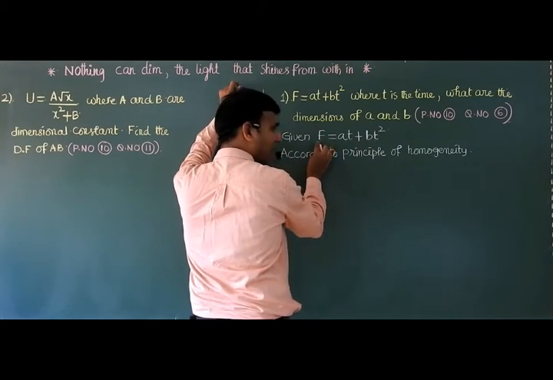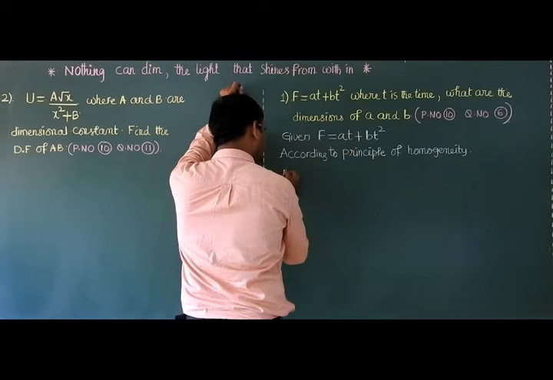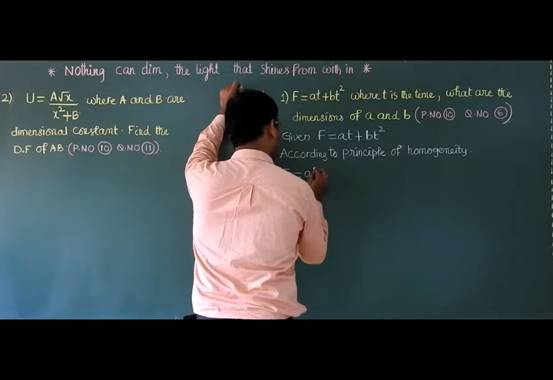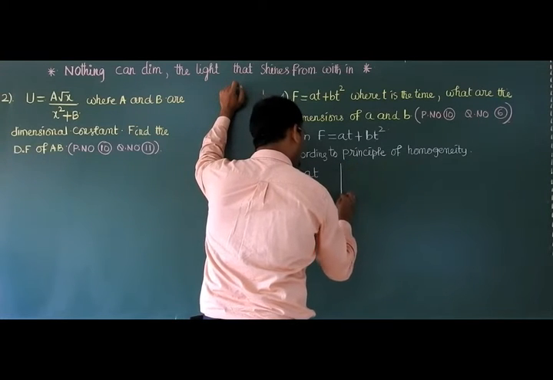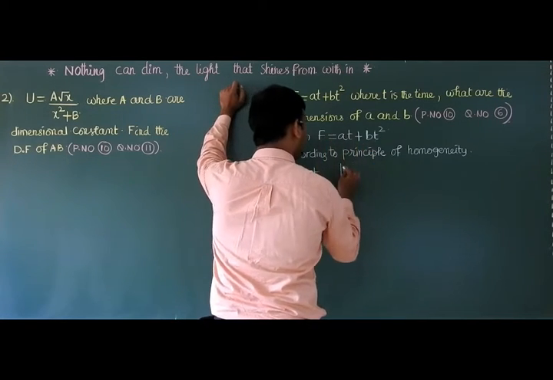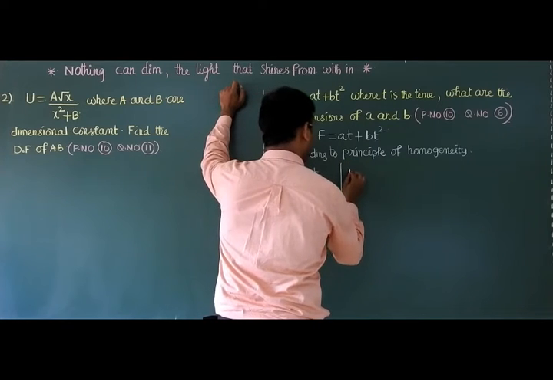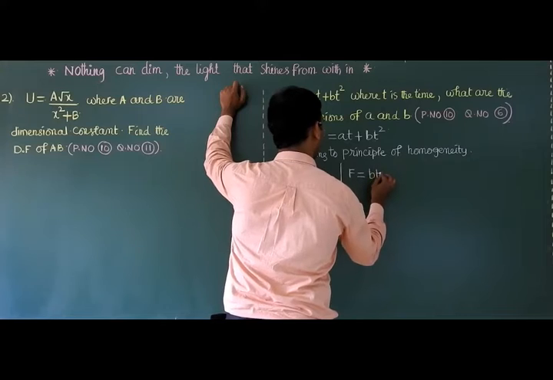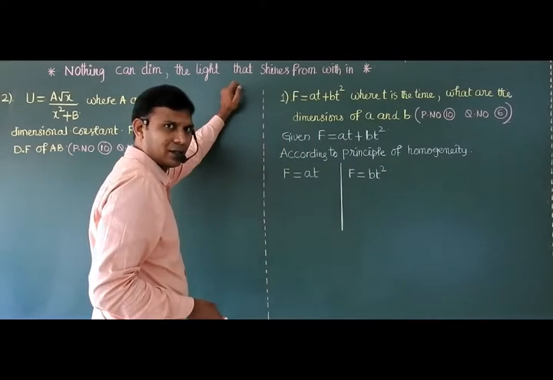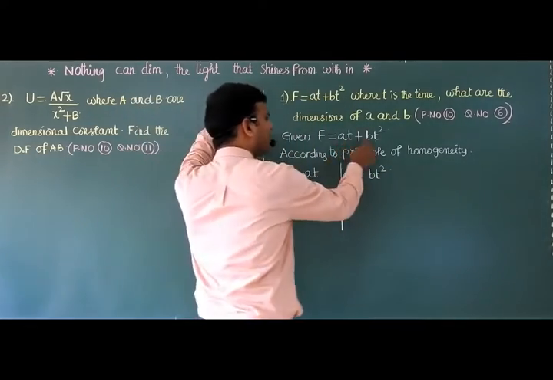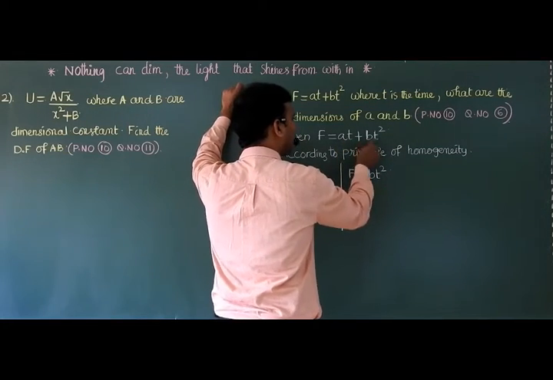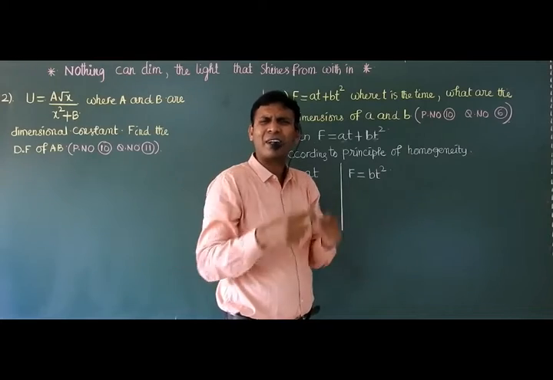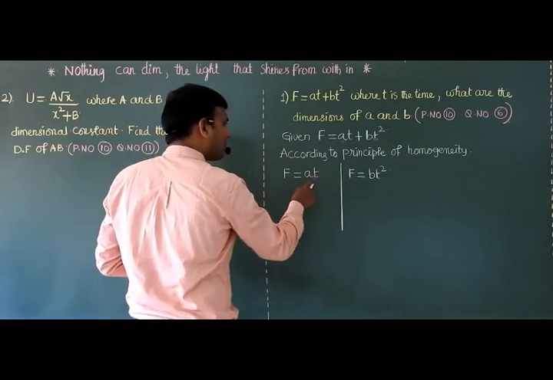Means the dimensions of F is equal to at, or bt square. Right? Clear? Sir, why? Because these two are equated, these two are added, both have the same dimensions. Both having the same dimension means we can equate. Right?